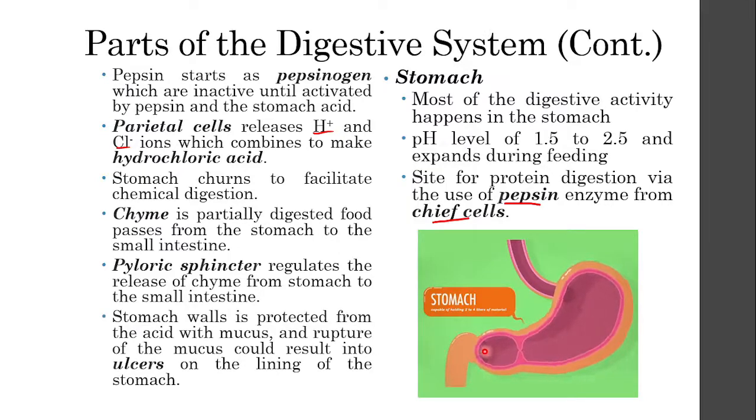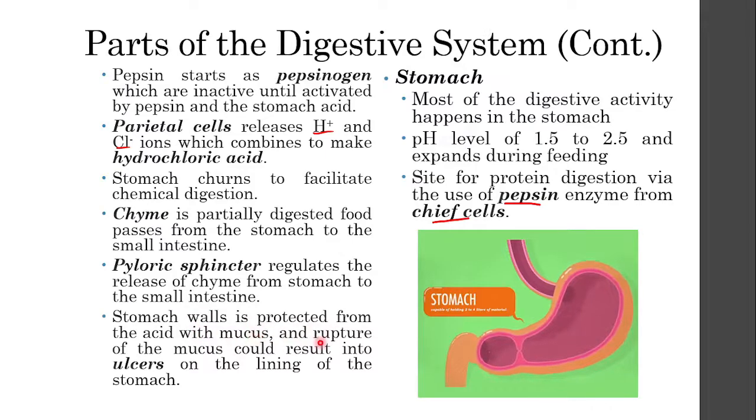And you may notice that we have a very strong acid in our stomach. So you may ask, why is our stomach not being burned? Simply because our stomach is actually built in such a way to protect itself from the acid by releasing mucus. The mucus lines the wall of your stomach, which prevents the stomach cells from being burnt.